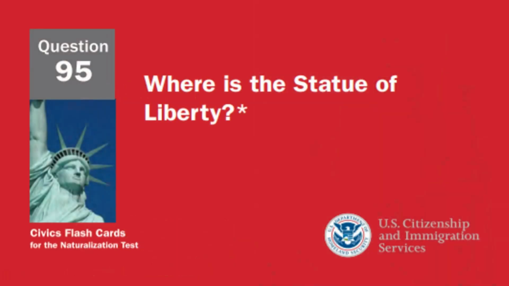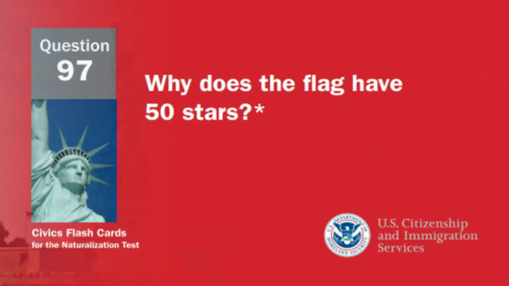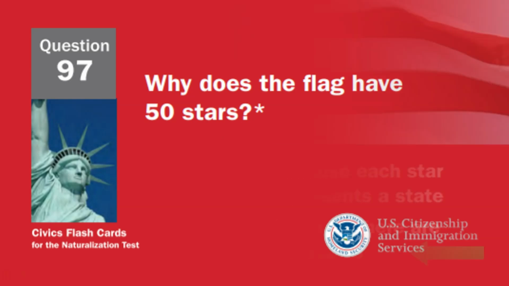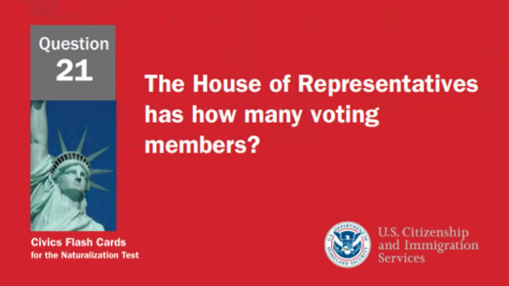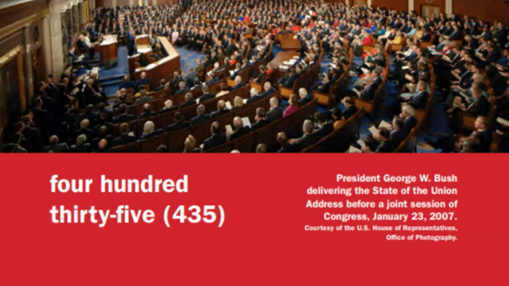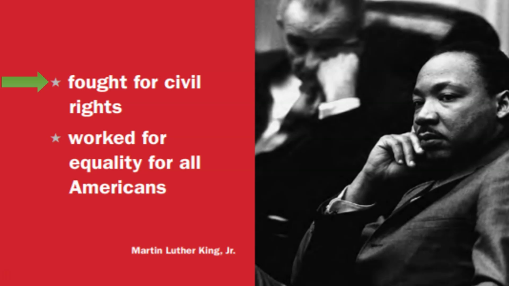Where is the Statue of Liberty? New York Harbor. Why does the flag have 50 stars? Because there are 50 states. The House of Representatives has how many voting members? 435 voting members. What did Martin Luther King Jr. do? Fought for civil rights.